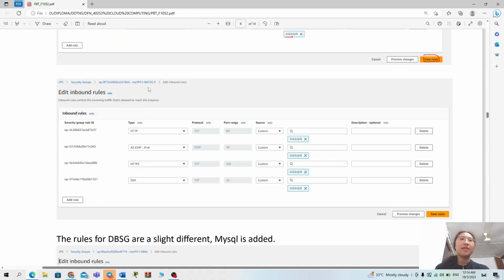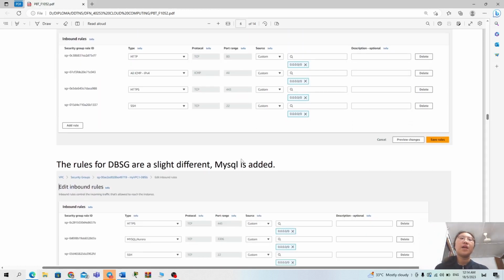And for the net SG, that means net security group, we also do the same way as the web security group. HTTP, SMTP, HTTPS, SSH, we allow all from all traffic and save the rules.